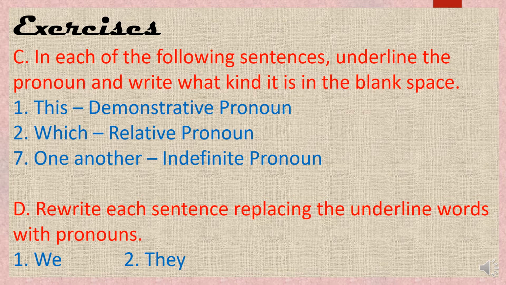Relative. Why is it not interrogative? Because we have used it to join two sentences, and a noun is used before the pronoun. Asia, the name of a country, is used before the pronoun. If it would have been, which country has several rivers, it would have been interrogative pronoun.